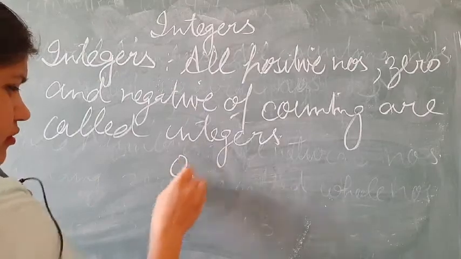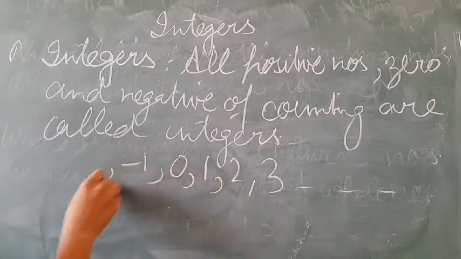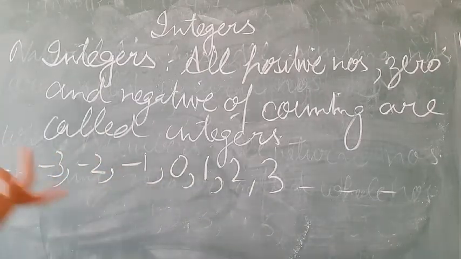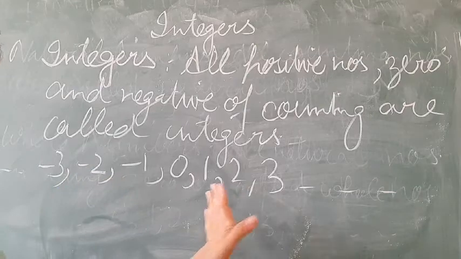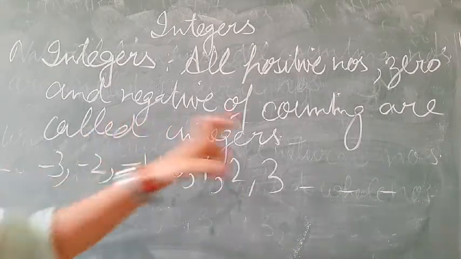That is 0, 1, 2, 3 and -1, -2, -3 and so on. All these are integers: positive, 0 and negative of all counting numbers.